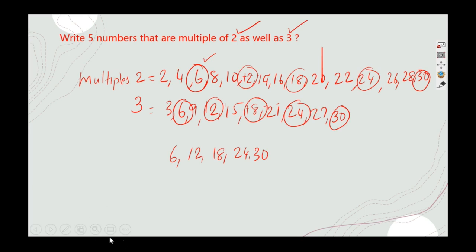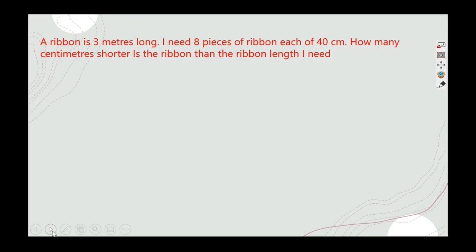Understood? So this kind of question can come to you. Sometimes a little more complicated or a little different you can get. A ribbon is 3 meters long.